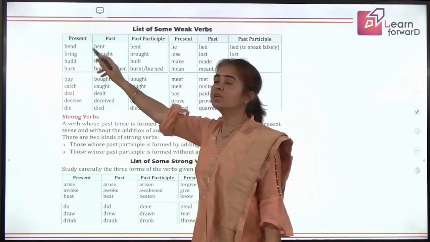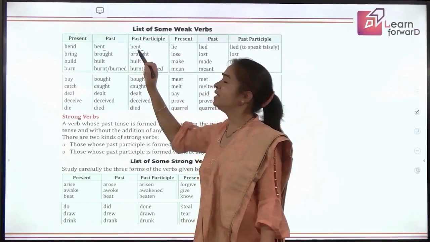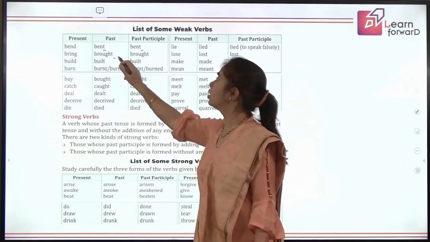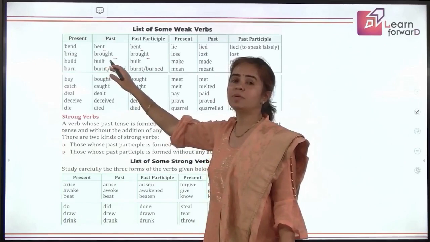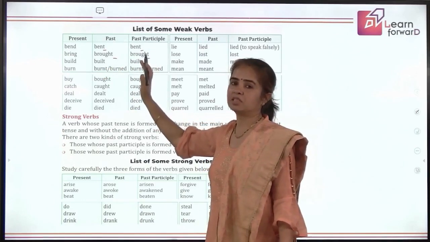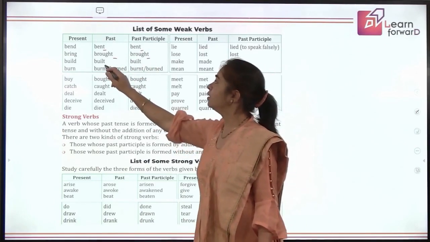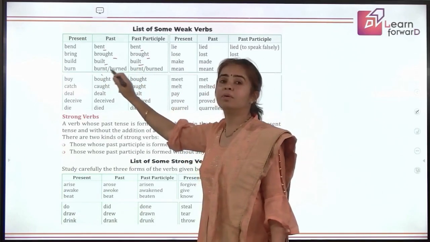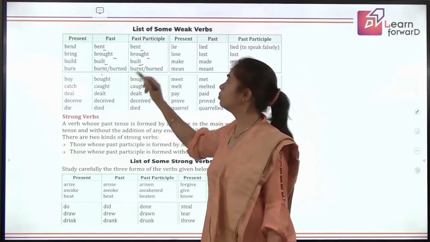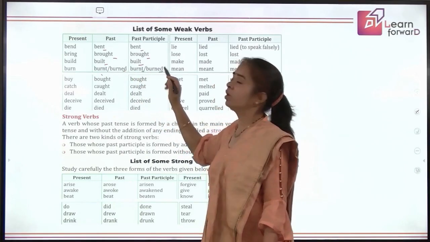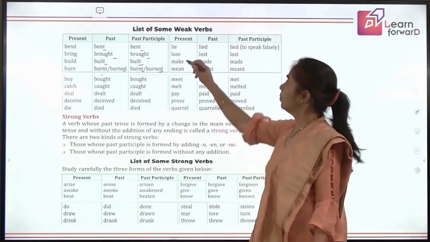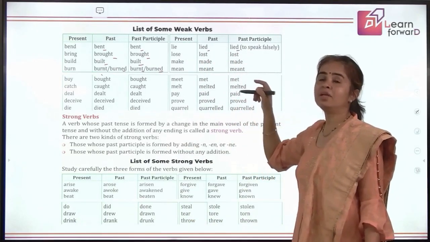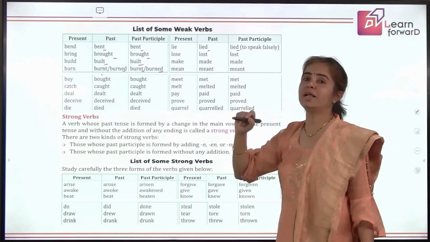Bend. Just see the difference. Only D changes to T, so it becomes bent. Bring becomes brought. A slight change in spelling, but the past and past participle forms are the same. Build changed to T. Then burn becomes either burnt or burned, but the forms are the same. We can add T or ED. Coming to this side, lie. Just added D: lied. This lie means to not tell the truth.